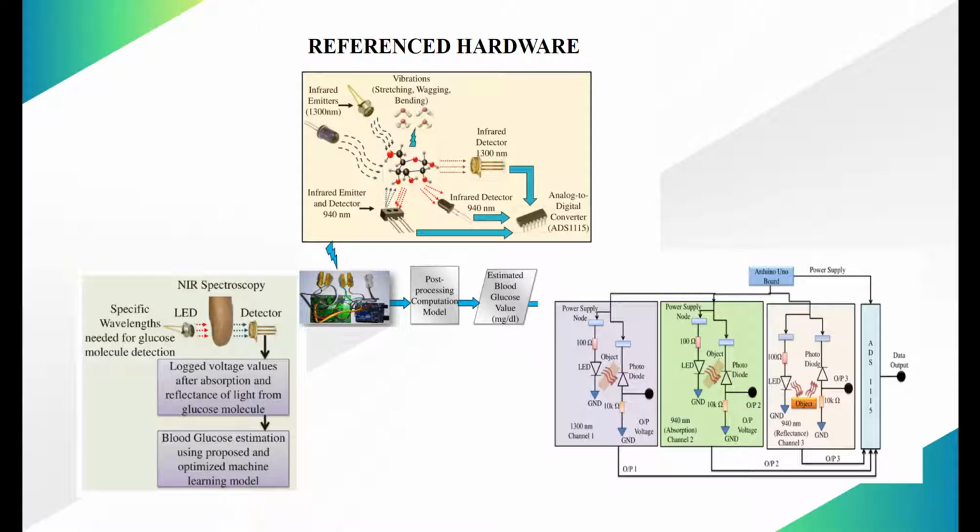These voltage values are converted into decimal form using a 4-channel ADS 1115 analog to digital converter. Coherent averaging has been done after collection of responses. So, the voltages collected from this referenced hardware will be sent to a machine learning model.